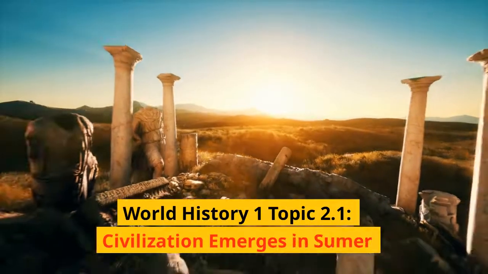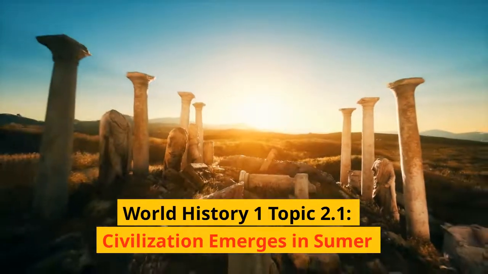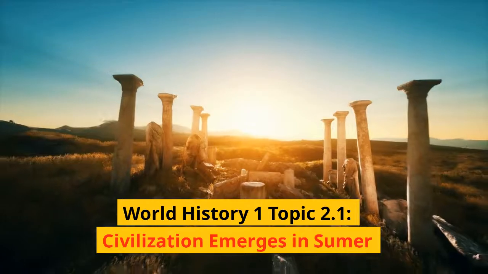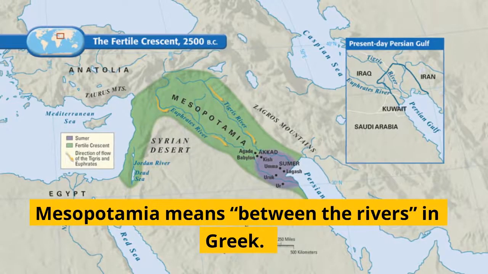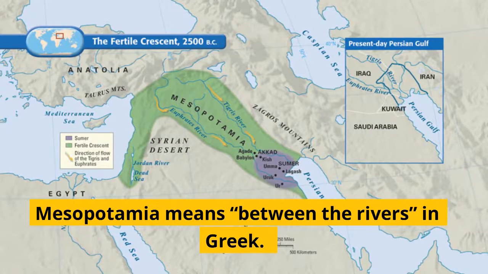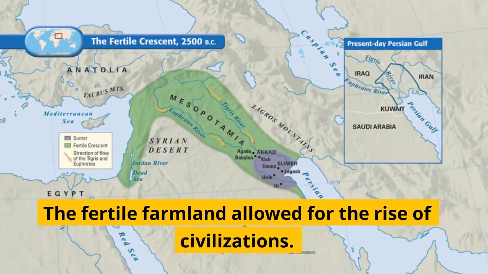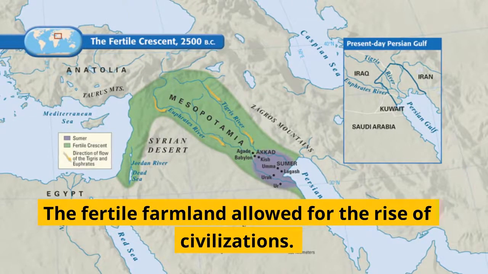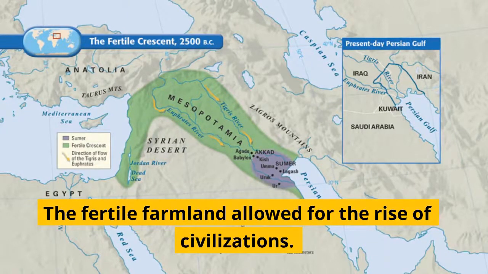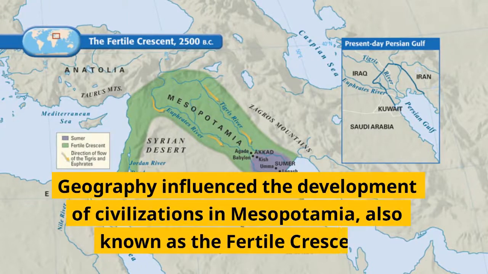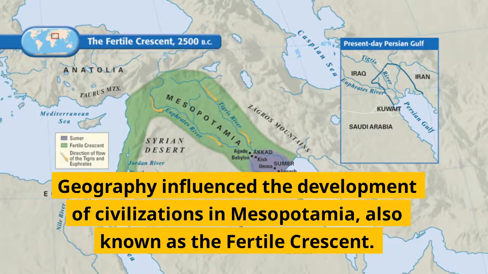World History 1, Topic 2.1: Civilization emerges in Sumer. Mesopotamia means "between the rivers" in Greek. The fertile farmland allowed for the rise of civilizations. Geography influenced the development of civilizations in Mesopotamia, also known as the Fertile Crescent.